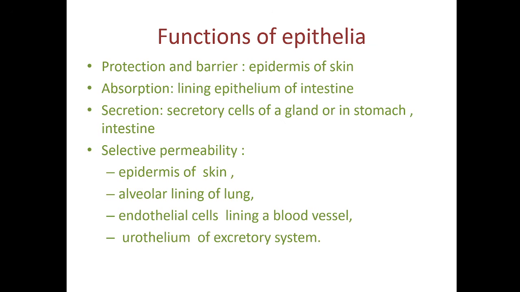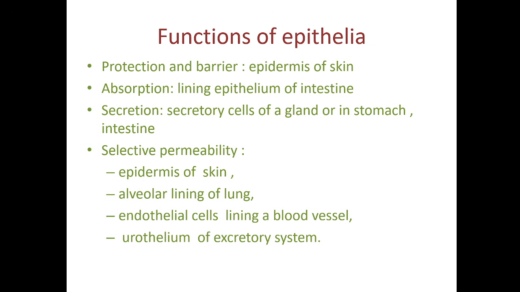And you can see the urothelium of the excretory system. Actually, it will not permit anything to pass deep to it. So it is non-permeable to any substance. Nothing from the cavity or lumen of the urinary bladder can enter into the tissue deep to the urothelium.